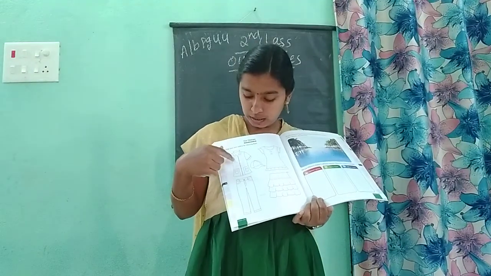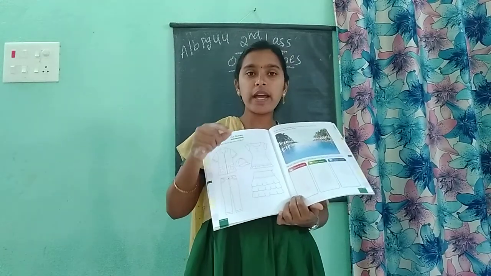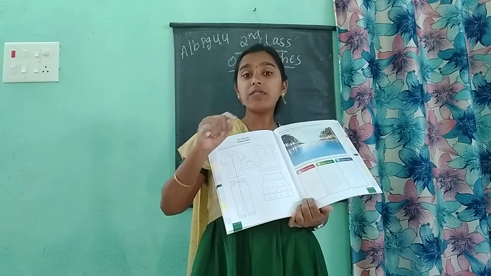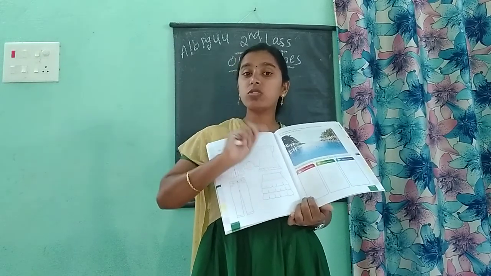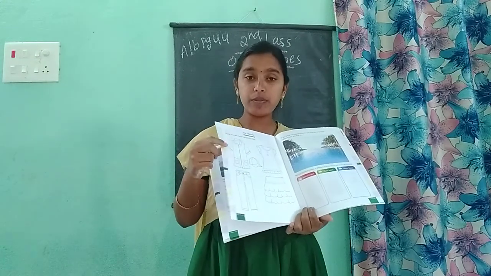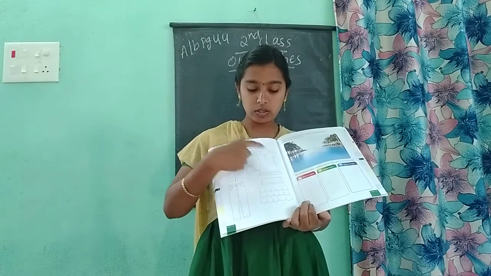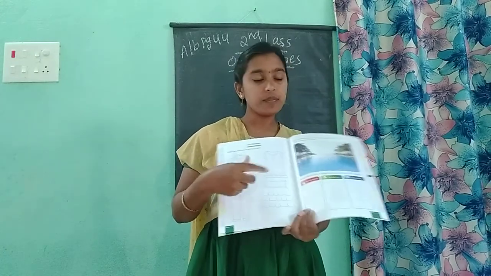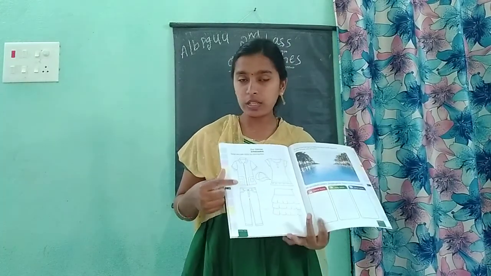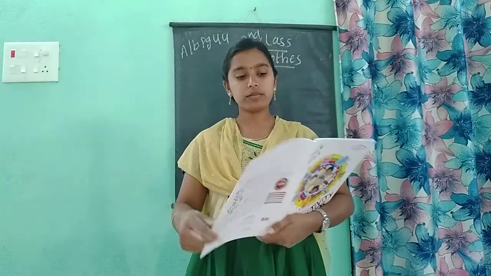Okay, children. Here are the shirt, pant, cap, top and the skirt. Everything you have to color only with crayons, not with sketch pens. If you color it with sketch pens, the paper will get spoiled. So with coloring we will complete this 44th page and take out page number 45.